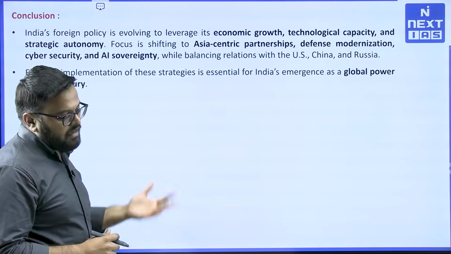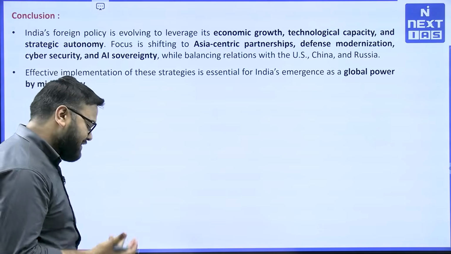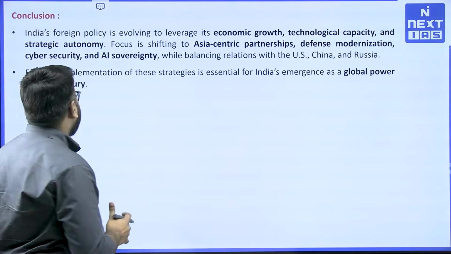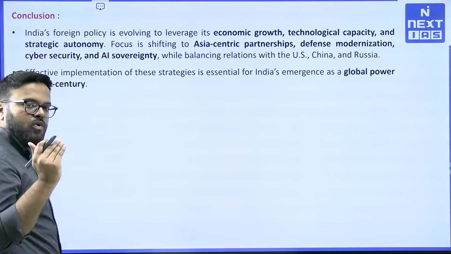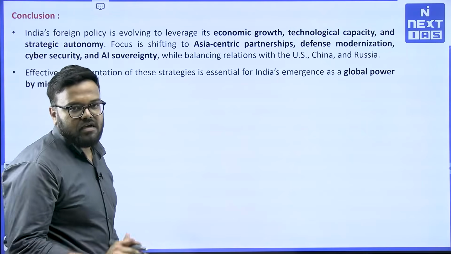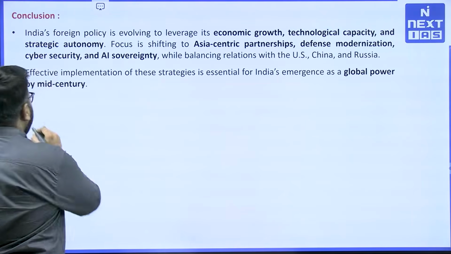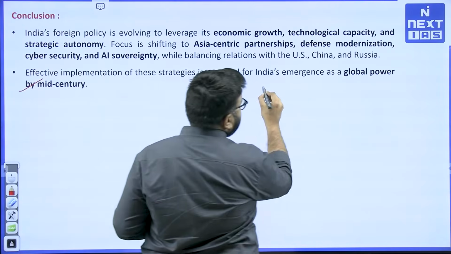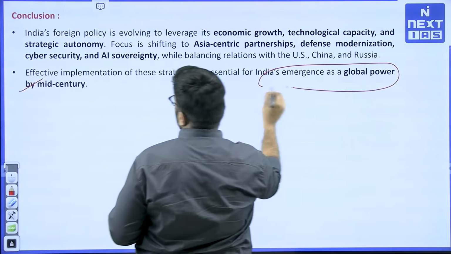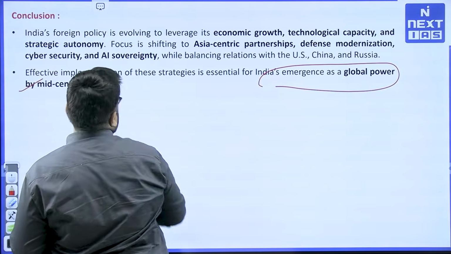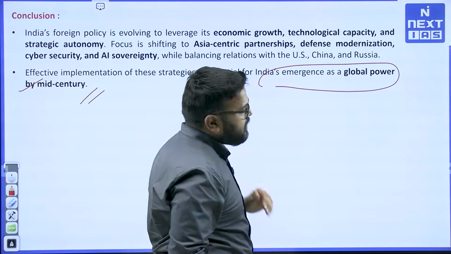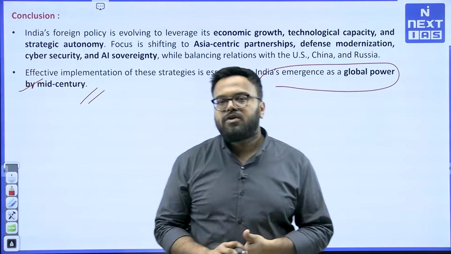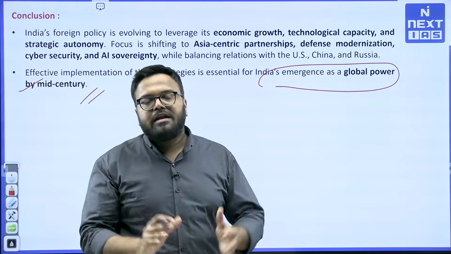But again, research and development and the funds associated is another important issue, and whether we will be able to invest such funds in AI is again an issue. But effective implementation of the strategies that we just mentioned is essential for India's emergence as a global power by mid-century. So if India wants to become a global power by mid-century, we have to have these very important strategies in mind.